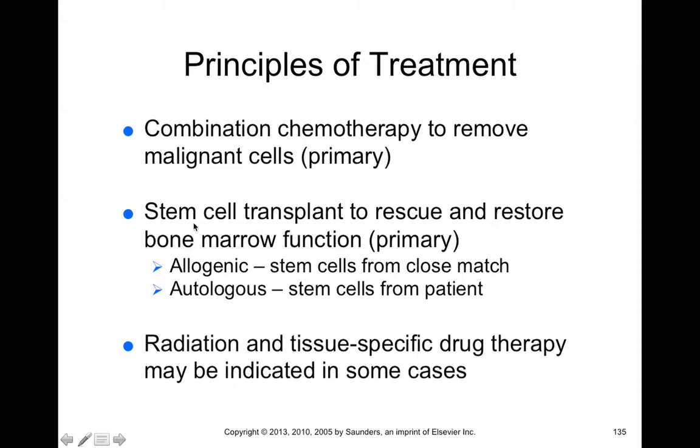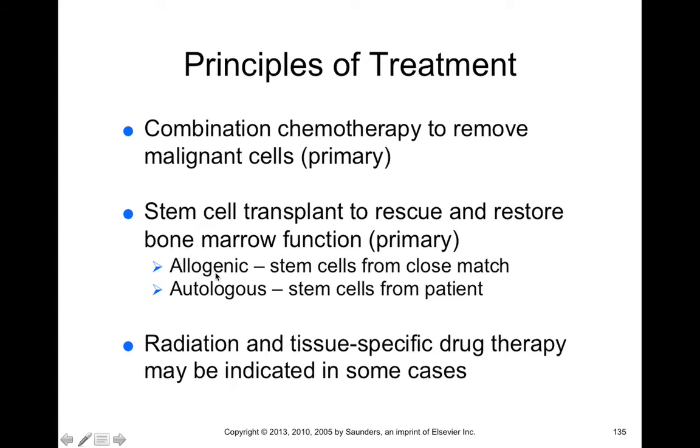Now there's two major forms of stem cell transplant here. We have allogenic and autologous. Allogenic, allo means similar and genic means genes. So allogenic stem cell transplants are where we get stem cells from a close donor or match. So an individual who has a similar major histocompatibility complex as you would be a good candidate for an allogenic